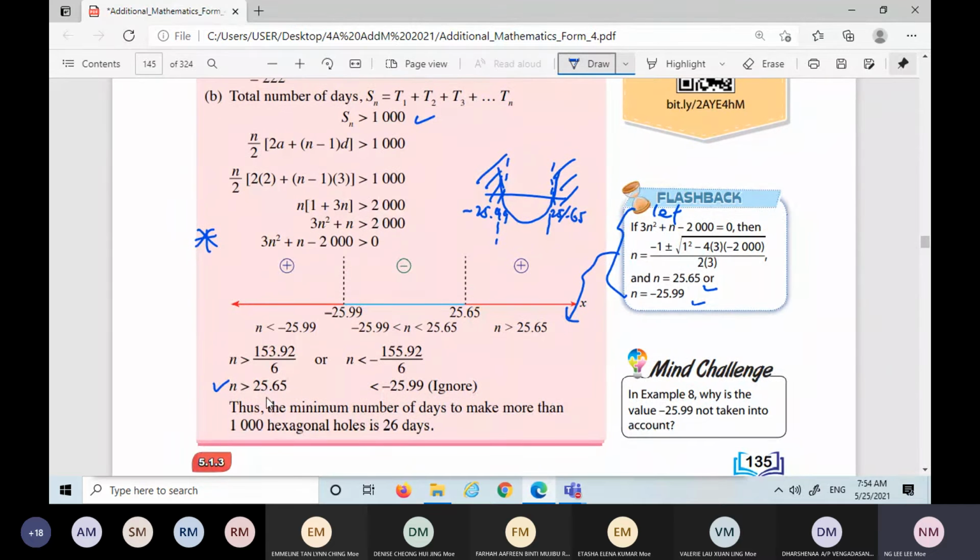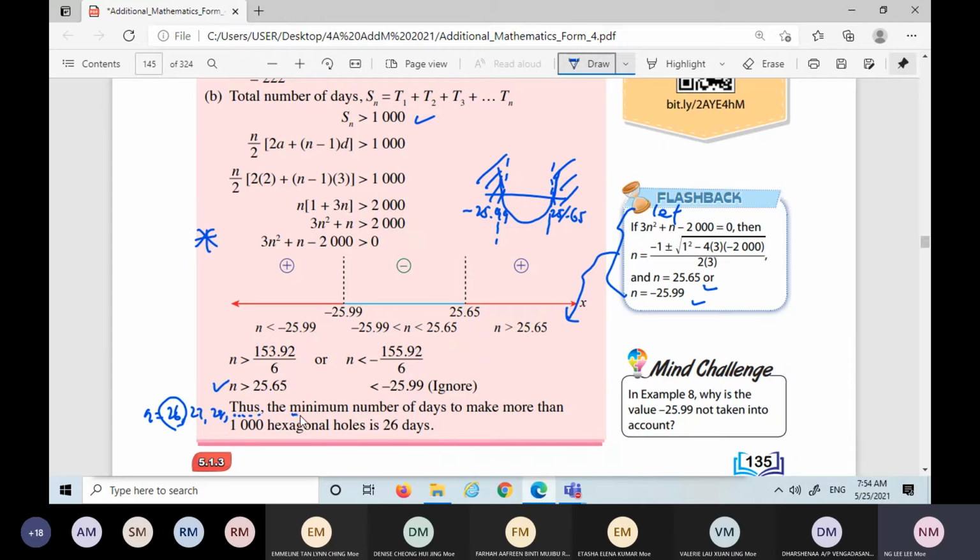Okay, so that means I want the smallest n which is bigger than 25.65. You see, n is a number of terms, so it can only take an integer, a whole number. So n is bigger than 25.65. The first n bigger than 25.65 will be 26. Actually, n can take 26, 27, 28, all of these are bigger than 25.65, and it goes on non-stop. But the minimum, the smallest one, is 26.